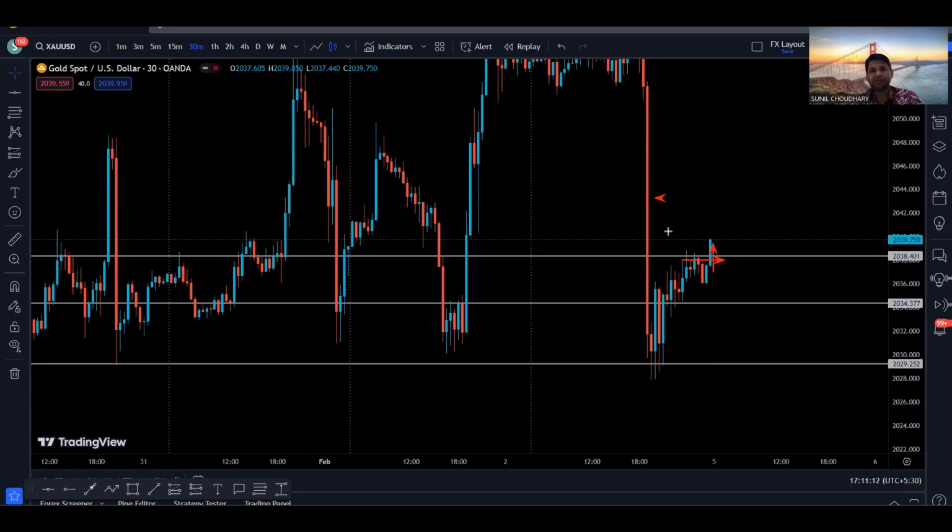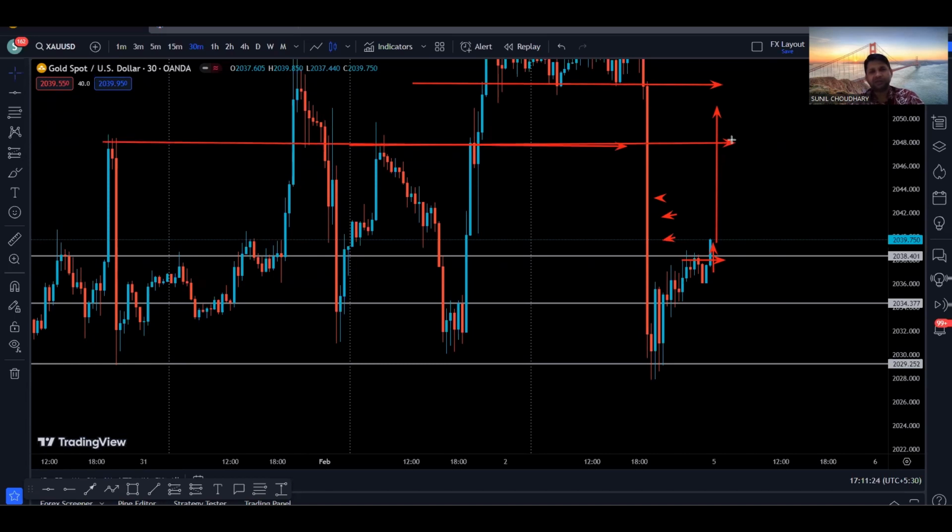Now we have clean range on the left hand side. So now there is a very high probability for the price to come up and hit this next resistance, which is right into this area. Also, we have our resistance in this area as well. But because we have clean range on the left hand side, there is a very high probability for the price to continue going to the upside.